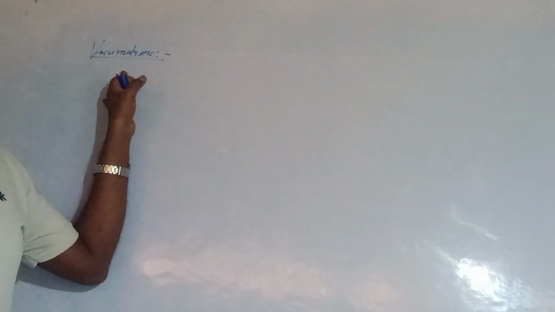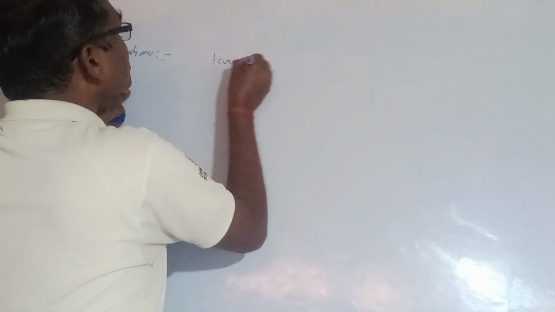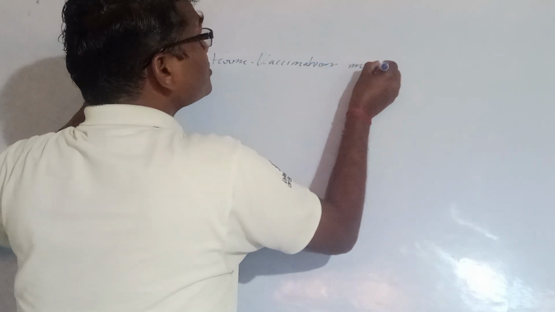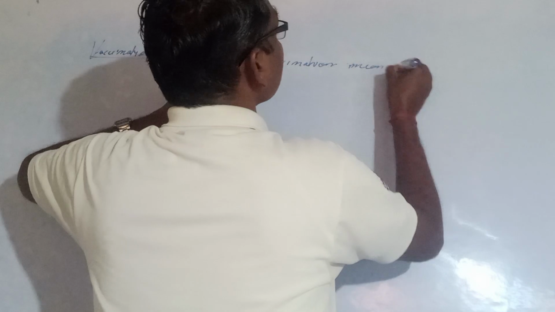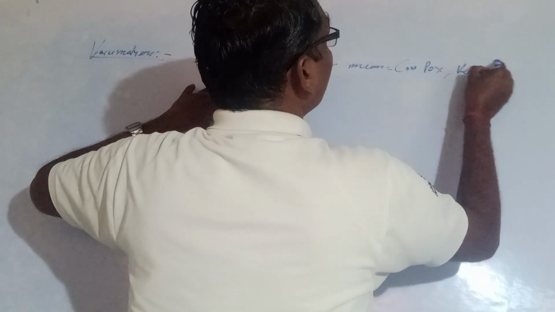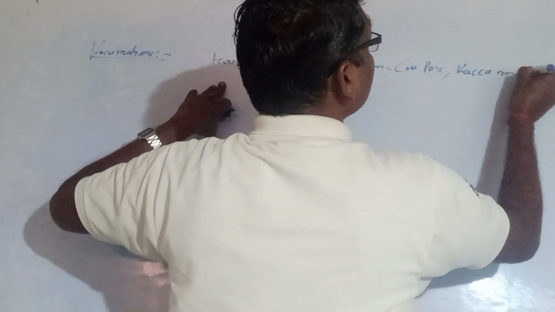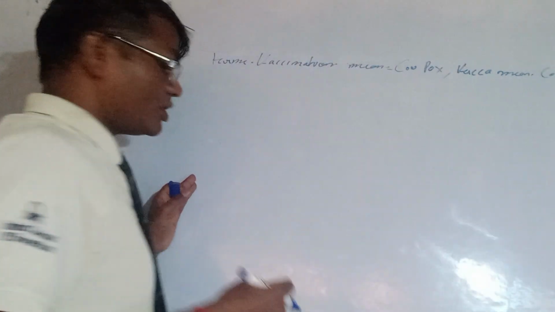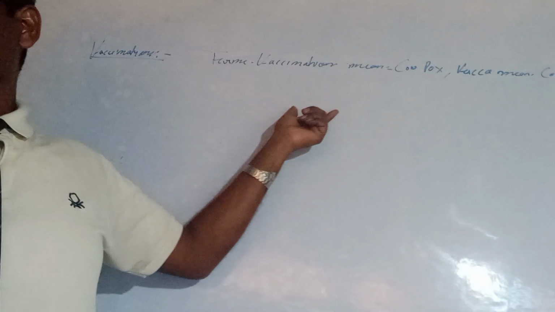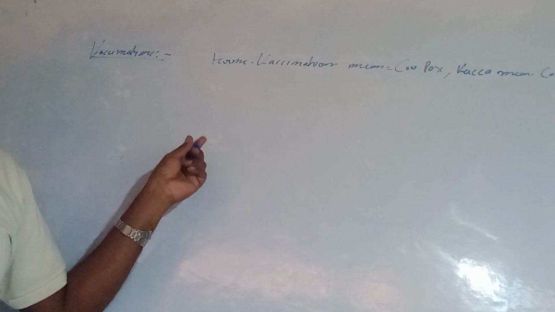Vaccinations. The term vaccination is derived from the Latin words. Vaccinia means cowpox, and vacca means cow. So these are derived from Latin. So vaccination relates to cow, and the cowpox is related to smallpox.